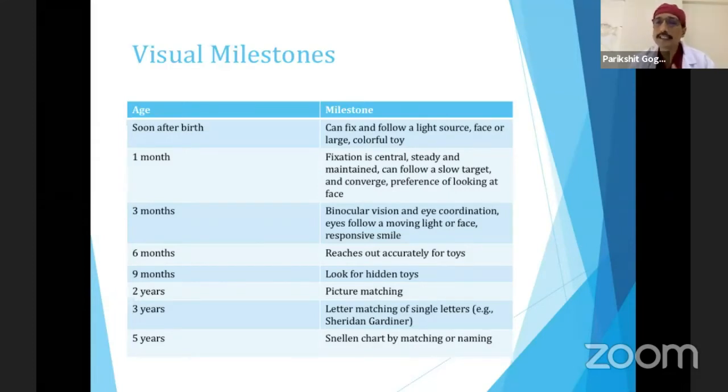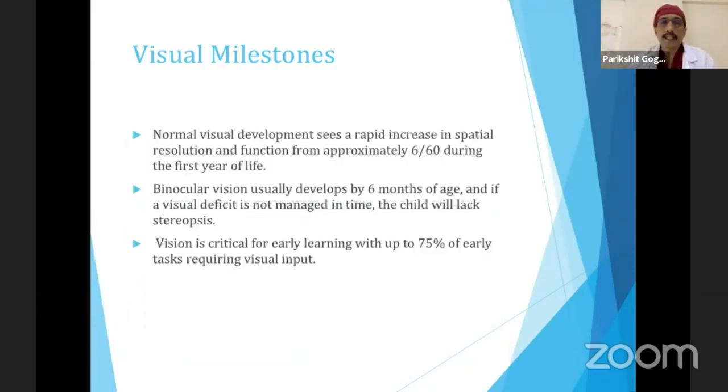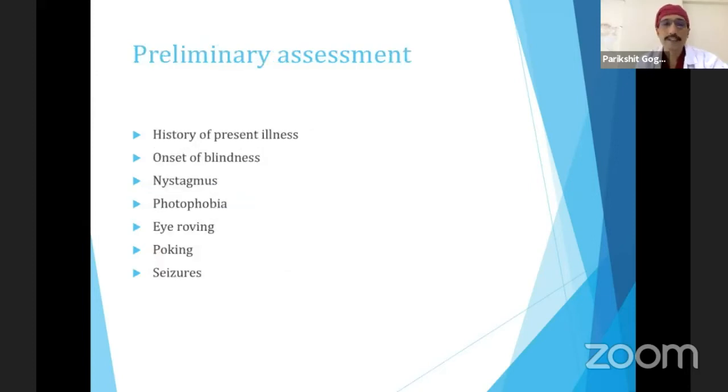So we can use the same thing when we think of a blind child and just want to have a quick look at the child's vision. Normal visual development sees a rapid increase during the first year of life, and binocular vision appears by 6 months of life. The early period is the critical period because 75% of the tasks that a child learns is from visual clues.